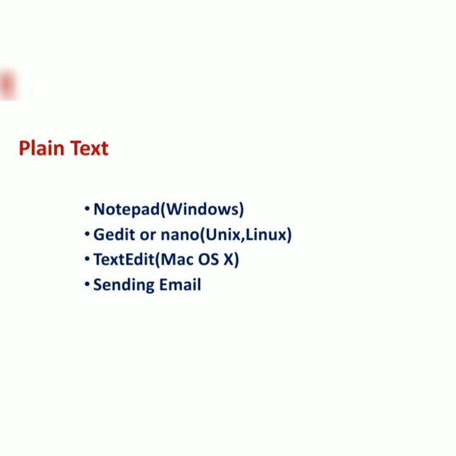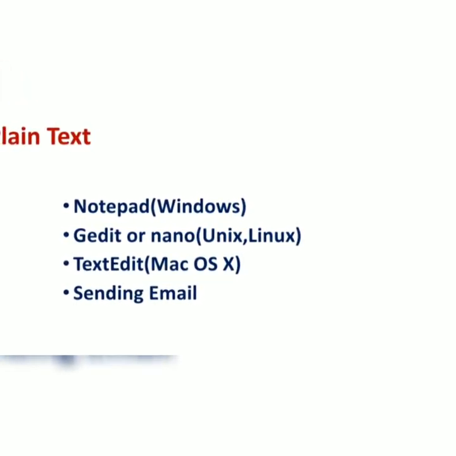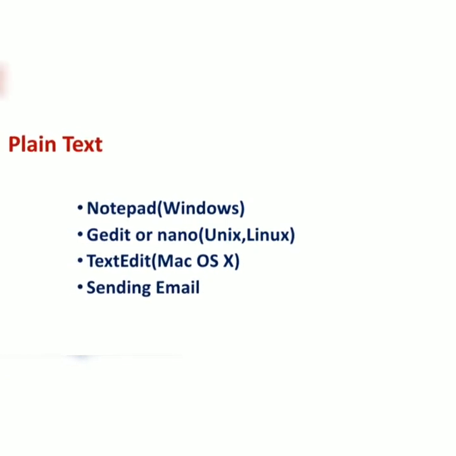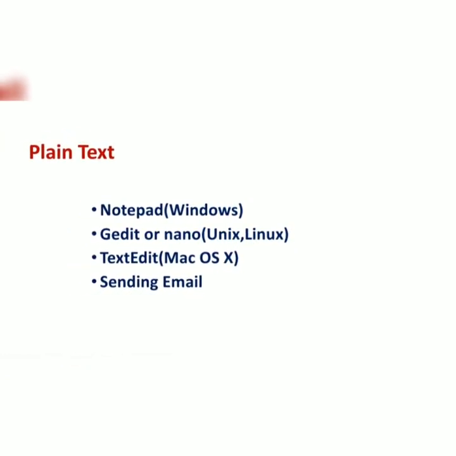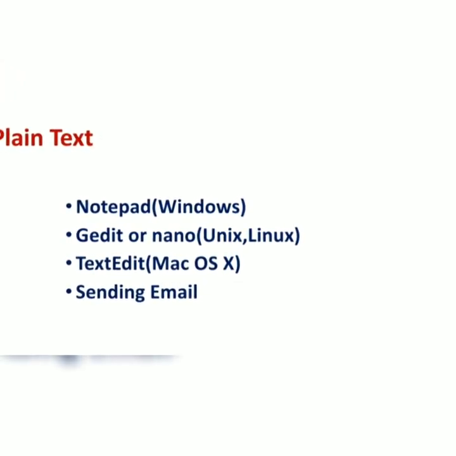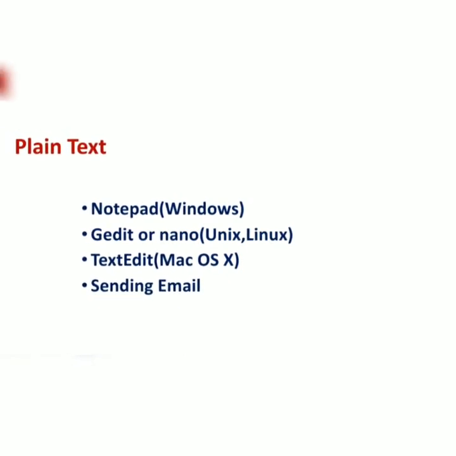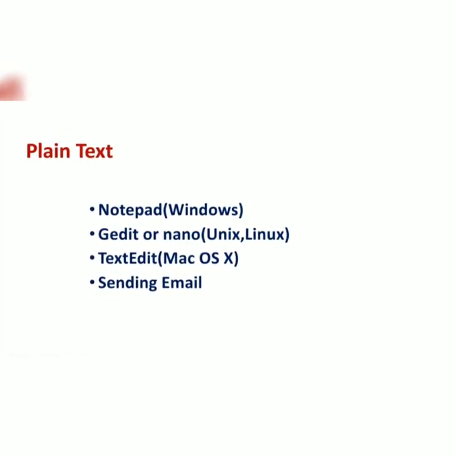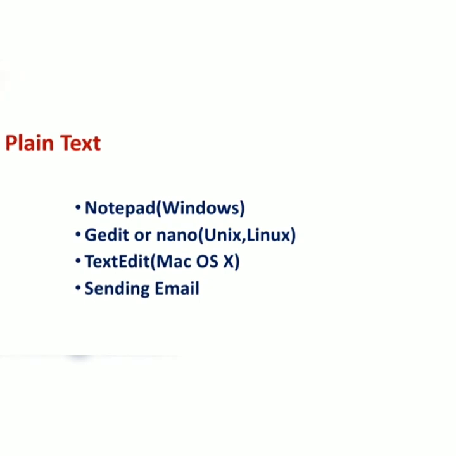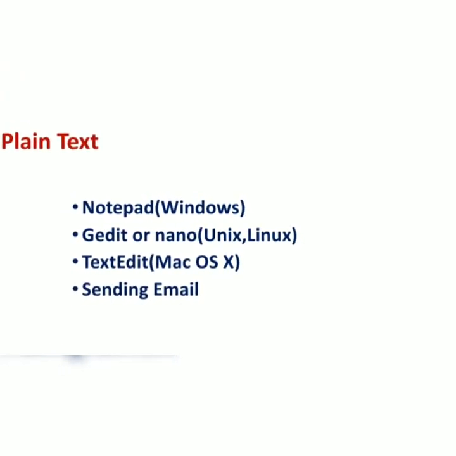The next type of text format is plain text. In plain text files, we have only the text elements in them. These files can be opened and the contents edited by using text editors. In the Windows operating system, this text editor is called Notepad, and in Unix or Linux operating systems, it is called Gedit or Nano. And in the Mac operating system, the text editor is called TextEdit.